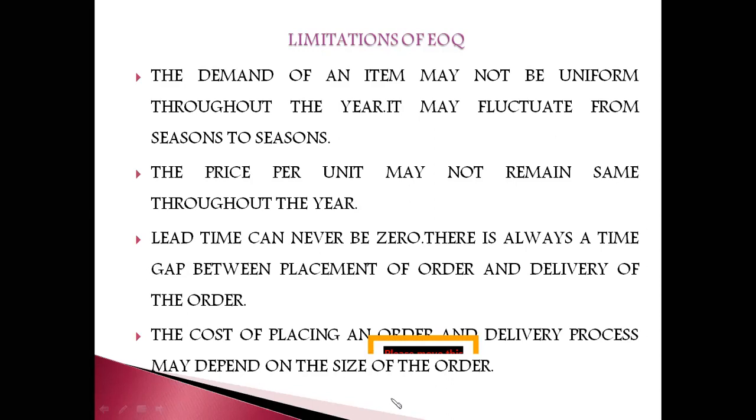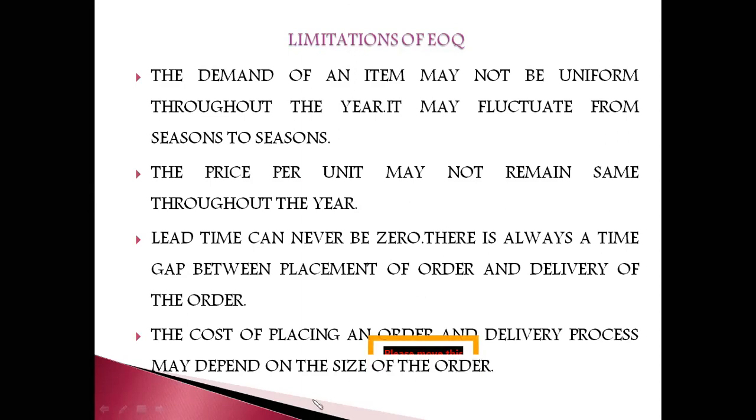Then फिर उसमें कौन सा पॉइंट था? The cost of placing an order and delivery process, that will be fixed, but that also will change depending on the size of the order. अगर bulk order ले रहे, when we are ordering in bulk, sometimes they will give us some discount, isn't it? So that is again going wrong, as this assumption is also going wrong. So these are the limitations of economic order quantity.